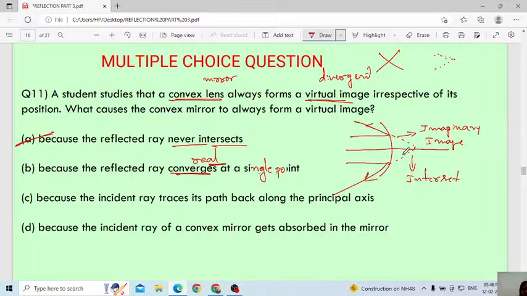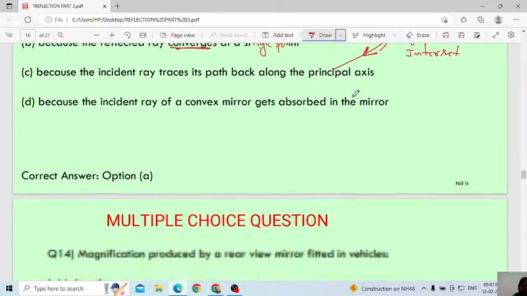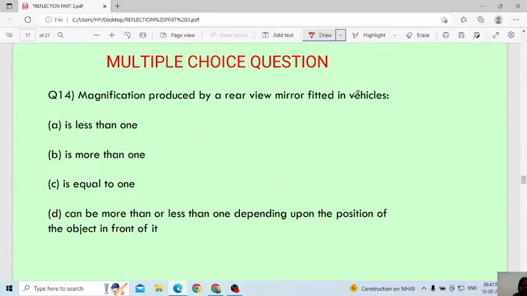They will appear to intersect. This is the actual reflected ray, this one, this one. If this is moving in this direction and this is moving in this direction, where will they meet? They will not at all meet. Remember, this is in the case of a virtual image. Don't get confused in the exam. That's why, whenever I see the words virtual and real, I explain the same, because the concept has to be clear. Here if you get confused, okay, but don't get confused in the exam.